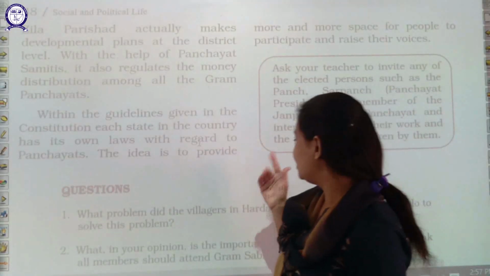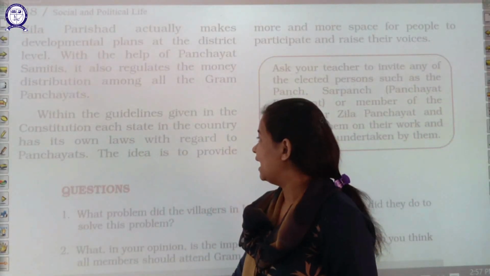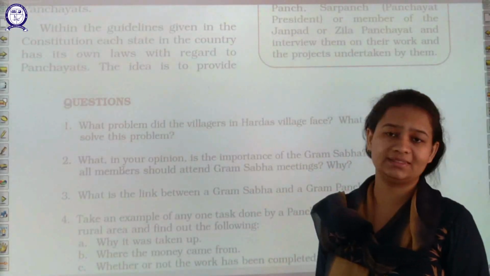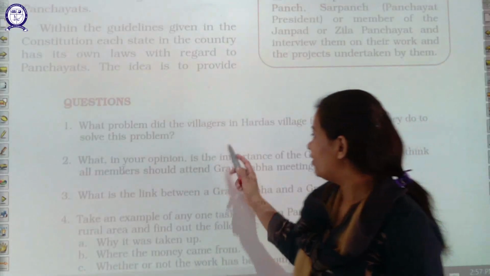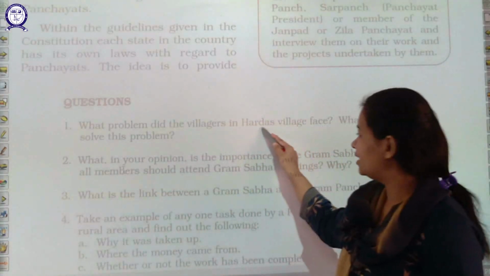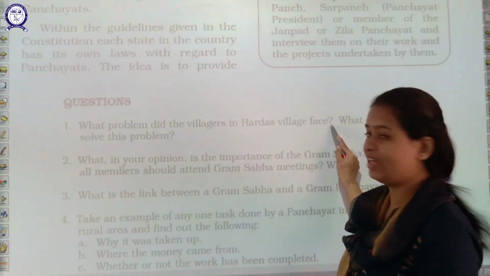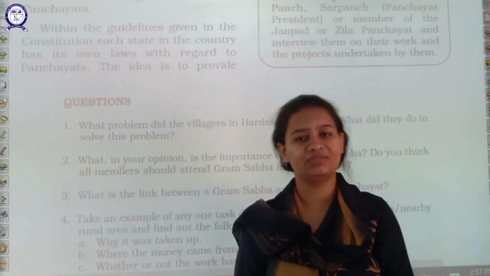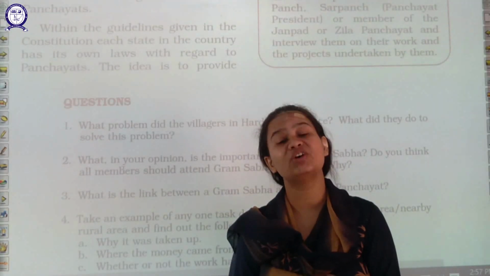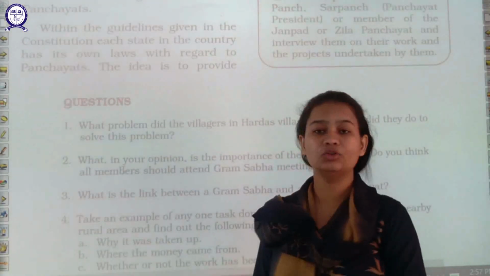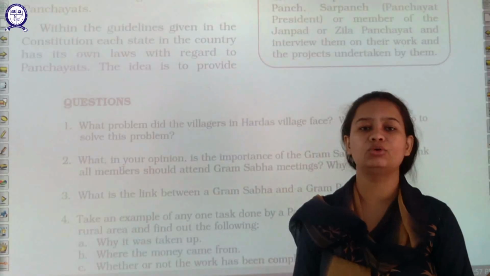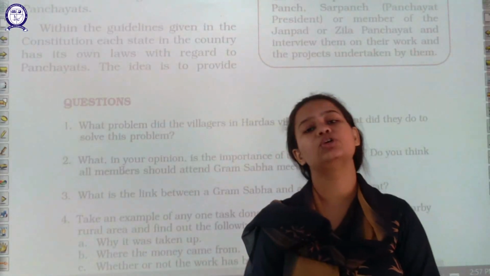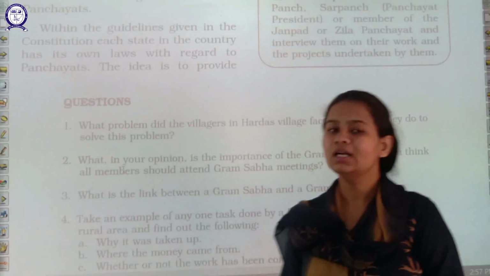So students, that's it about our topic, and I hope you understand this chapter very well. And now let's discuss the question answers of the chapter. First question is, what problem did the villagers in Hardas village face? What did they do to solve this problem? They were facing the problem of water scarcity. And how did they solve this problem? They decided that they are going to grow more and more trees, conserve water, and adopt the technique of watershed development.